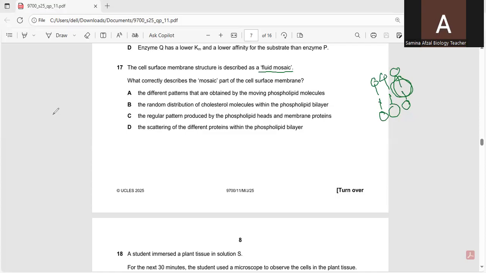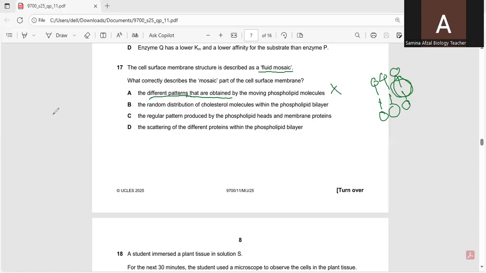So the first option, which claims to describe the mosaic part, says the different patterns are obtained by the moving phospholipid molecules. These different patterns do not actually explain the correct structure of the fluid mosaic, because there is no different pattern of that kind; actually the different proteins are arranged over the phospholipid bilayer. The random distribution, so this is not the correct option.